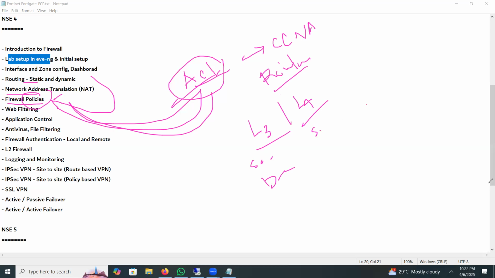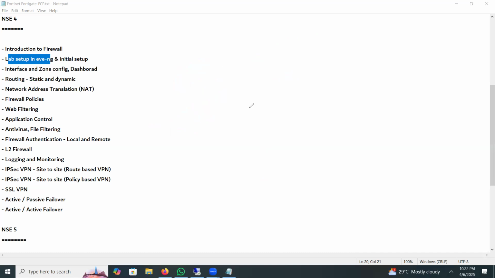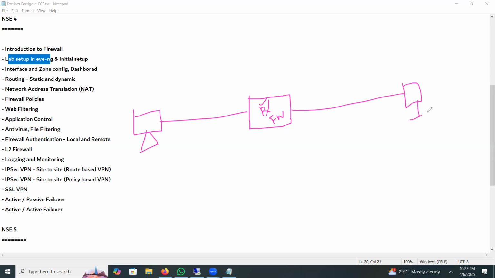Okay. So if we have a router or firewall, first consider a router. This is our inside PC, and this is our outside server. This is our cloud. Suppose this is google.com.